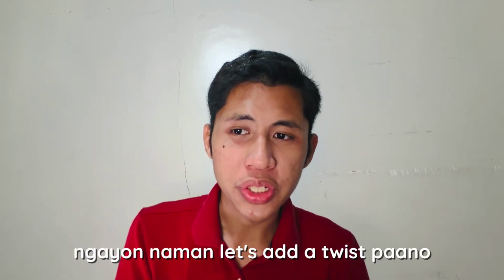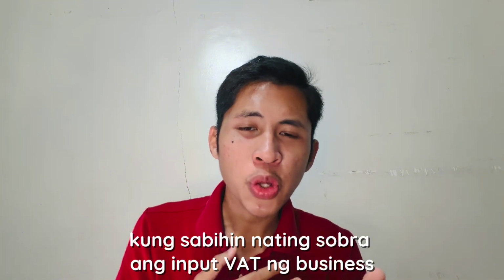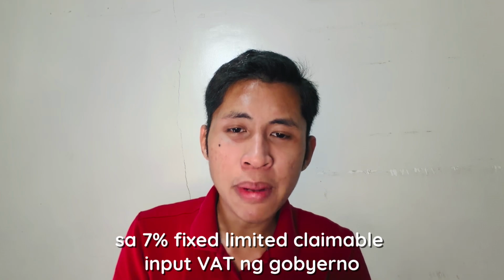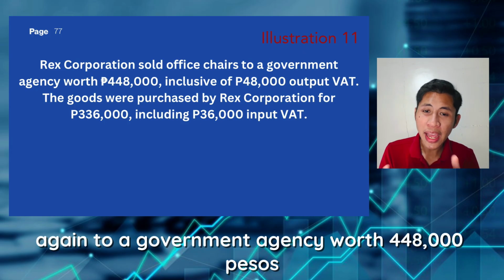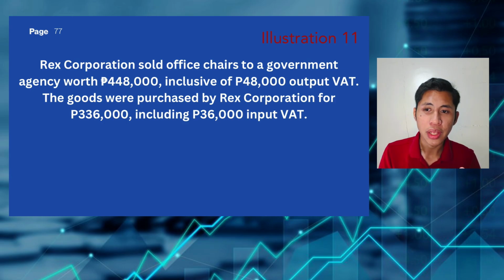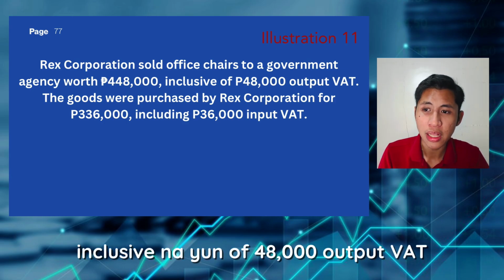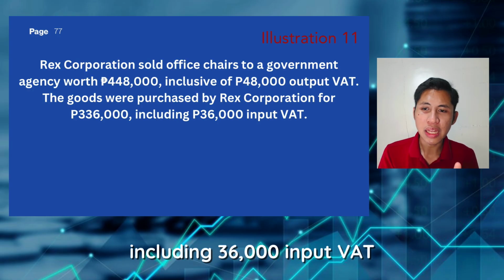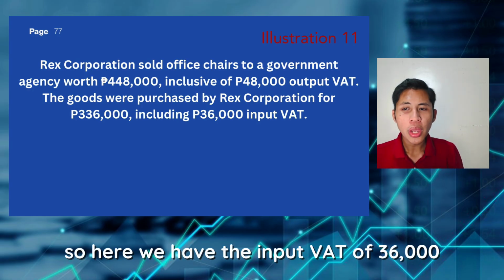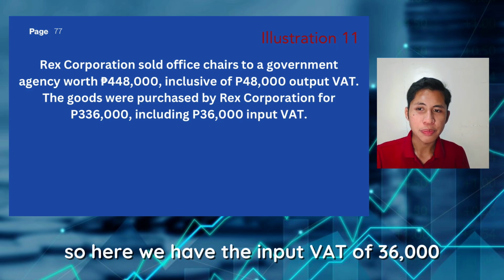Ngayon naman, let's add a twist. Paano kung sabihin nating sobra ang input VAT ng business sa 7% fixed limited claimable input VAT ng gobyerno? Okay, for example, let's say Rex Corporation sold office chairs again to a government agency worth 448,000 pesos. Inclusive na yun of 48,000 output VAT. Rex Corporation purchased the goods for 336,000 pesos, including 36,000 input VAT. So here, we have the input VAT of 36,000.